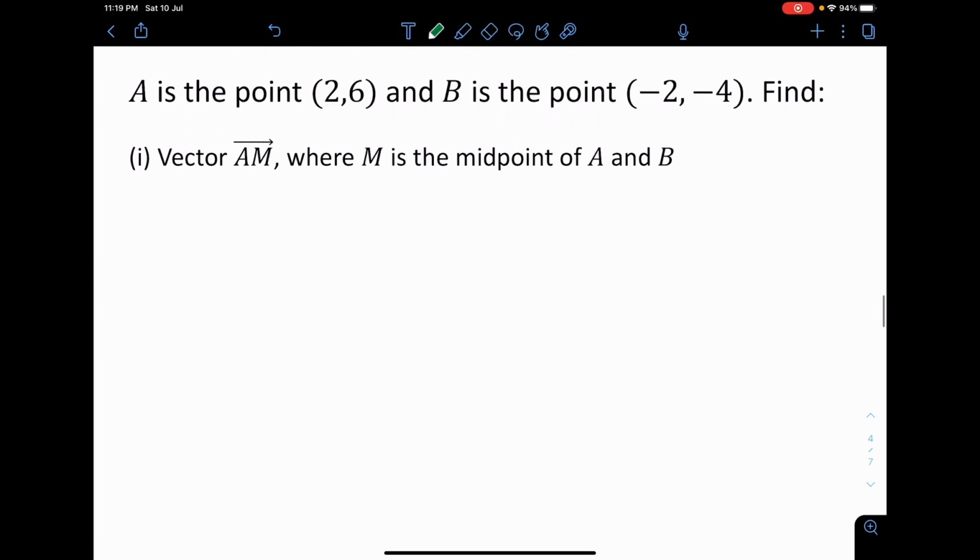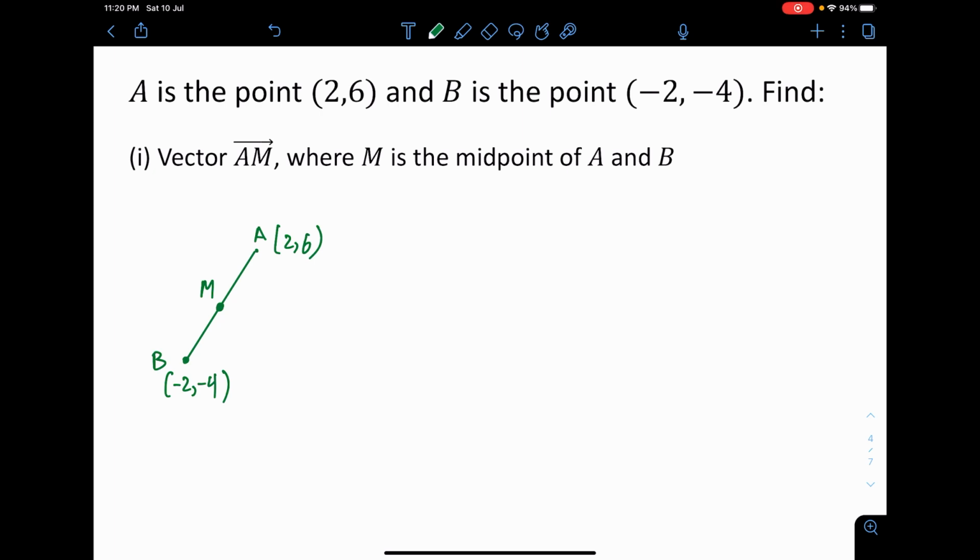A is a point 2, 6, B is a point negative 2, negative 4. Find the vector AM, where M is the midpoint of AB. If you want to draw this, I think it's totally fine, so let's try to draw this. Negative 2, negative 4 is pretty much down there, and 2, 6 should be up here. That's point A and that's point B. M is somewhere in the middle. M is the midpoint. Need to find the vector AM.